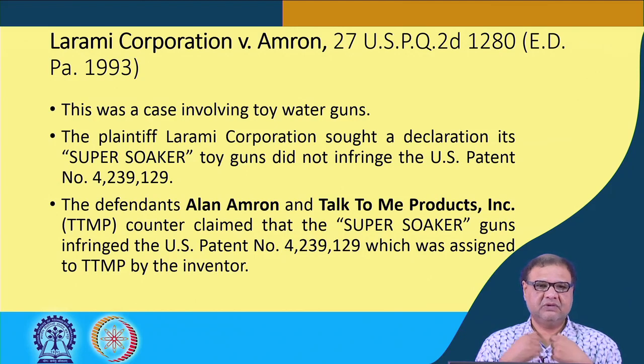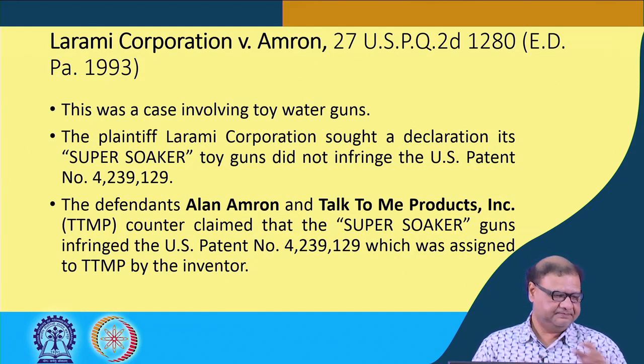When this suit was filed, what happened? The defendants here, there are 2 defendants, one is Allen Amron, and the other is a company, Talk to Me Products Incorporated. They filed a counter claim saying that the super soaker guns infringe their US patent, and you can see this patent on the screen. This patent was infringed by the product of the plaintiff, and this was a counter claim by the defendant.